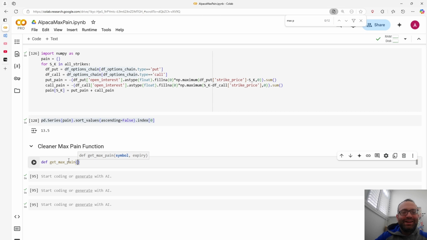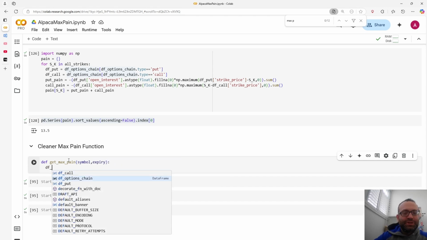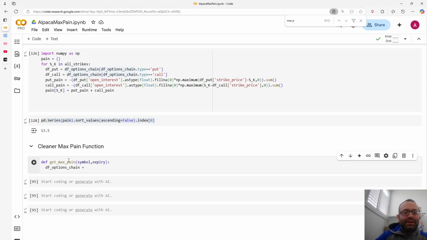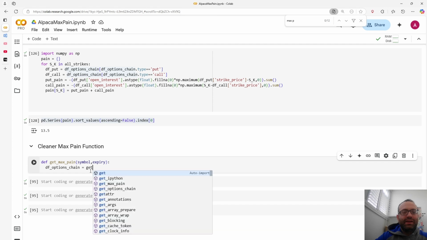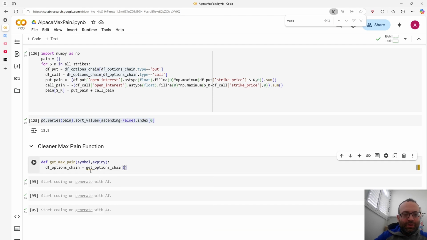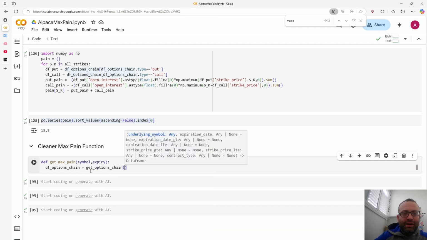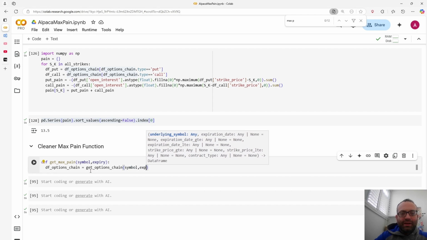We can write this in a cleaner way. So I can write def get max pain, symbol and then expiry, and then what we can do is df options chain equals. So we got Rivian right, but let's make it more general. Df option chain equals get options chain, and what did we have here? Remember, we had underlying symbol was symbol, and then we had expiry. That's good enough.